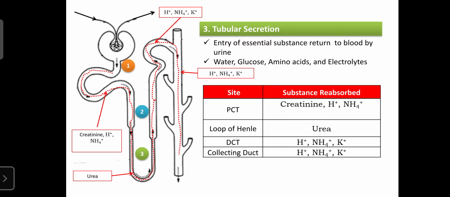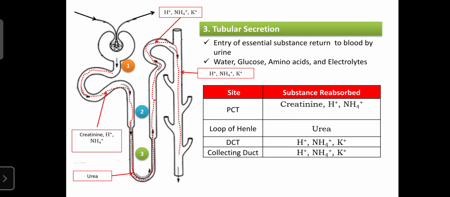Simply, it is the entry of substances from blood to the urine. It is also essential for secretion of water, glucose, amino acids and electrolytes from blood to the urine.